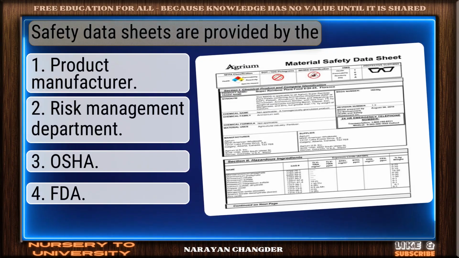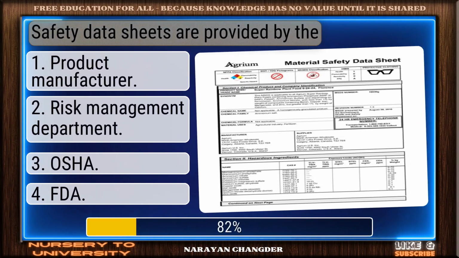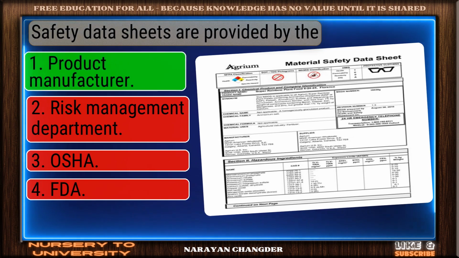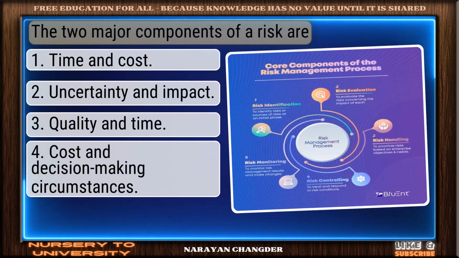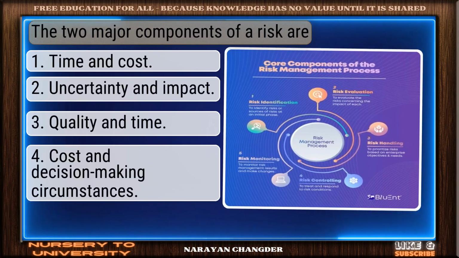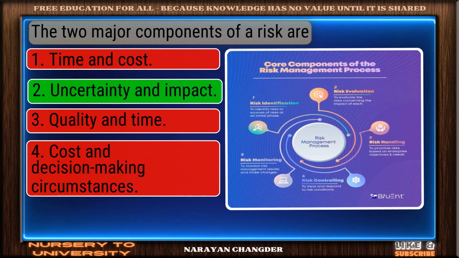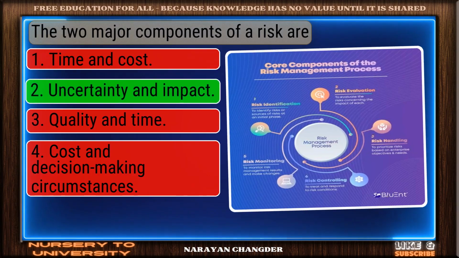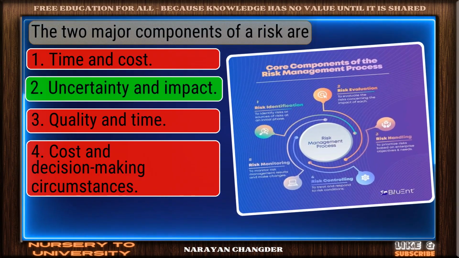Question number 3. Safety data sheets are provided by the. On track. Product manufacture is the correct answer. Question number 4. The two major components of a risk are. You're right. Uncertainty and impact is the correct answer.